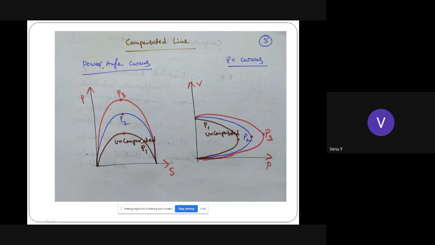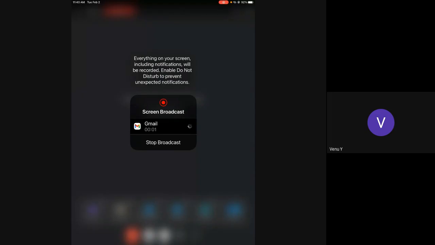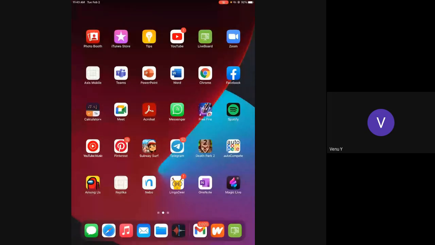Okay. So when you consider the power angle curves, let us have a set of curves. This is curve 1 without any compensator, P1.